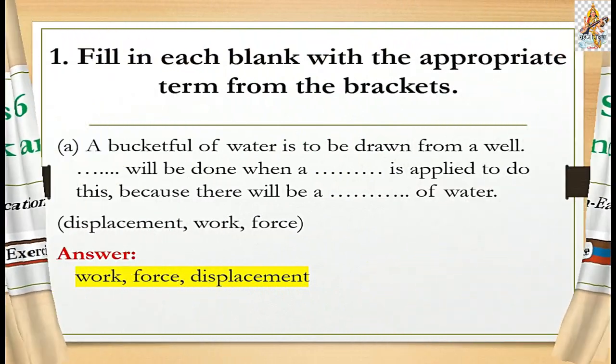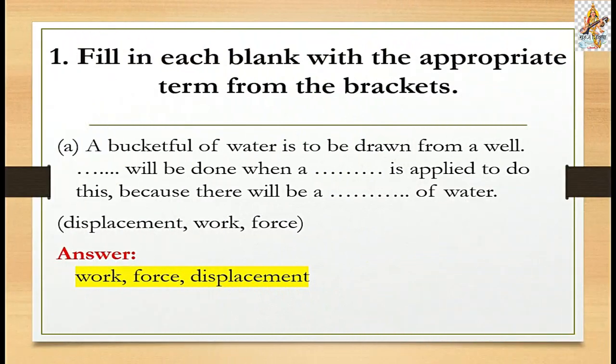Question number one is: fill in the blanks with the appropriate term from the brackets. Here they give brackets, and from the brackets we have to fill. In that question: a bucket full of water is to be drawn from a well. Here is a space. Work will be done when a space is applied to do this because there will be a space of water. Here they give three spaces. We have to fill these blanks with the appropriate terms from the given brackets.